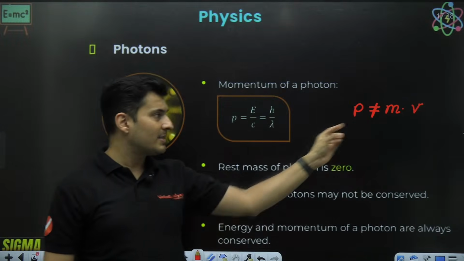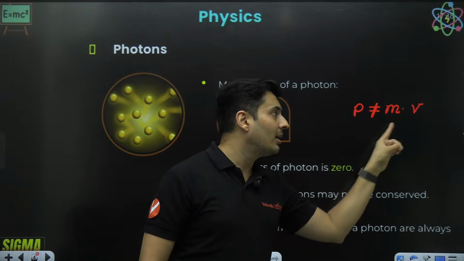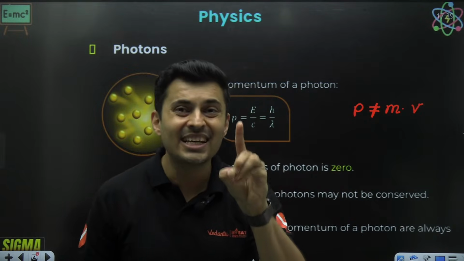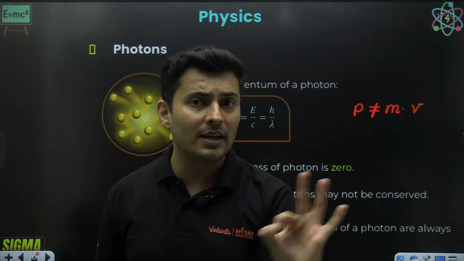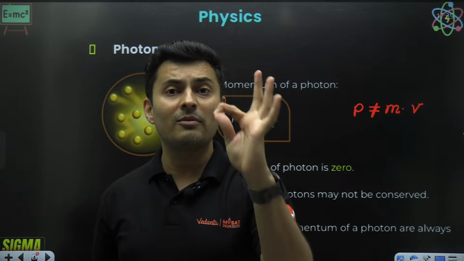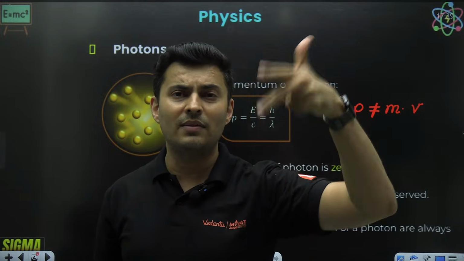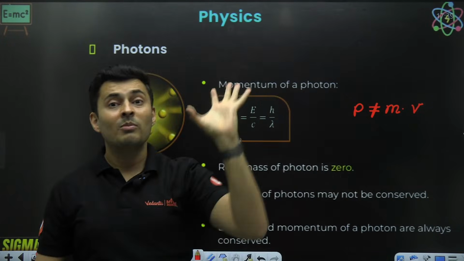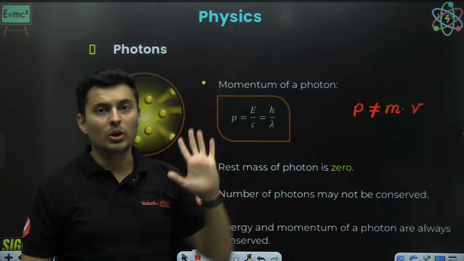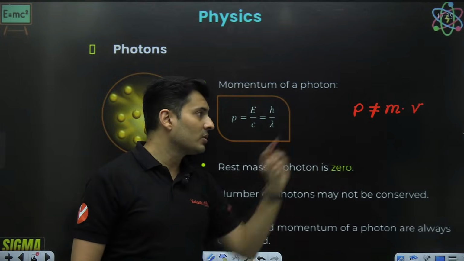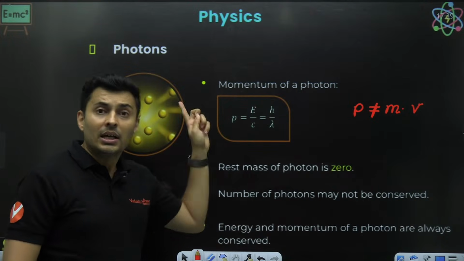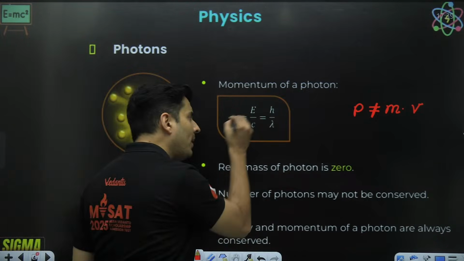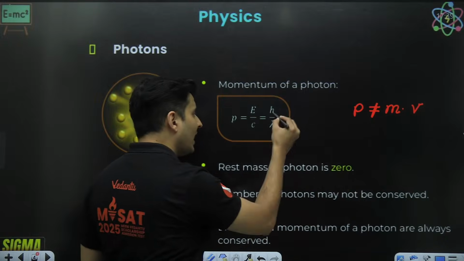So keep this in mind. If it is a massless particle, I cannot multiply a number 0 with some velocity to get the momentum. That is invalid equation. So never ever use m into v. M into v is valid for electron, proton, alpha particle, atom, molecule, one block, one ball, basically matter, not for photons. Is this idea clear? You cannot use this equation. Okay. Now, I'll come to this slide later on, these remaining points. But remember, the momentum of a photon is given by h by lambda.